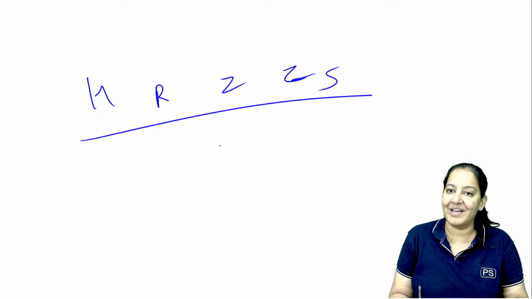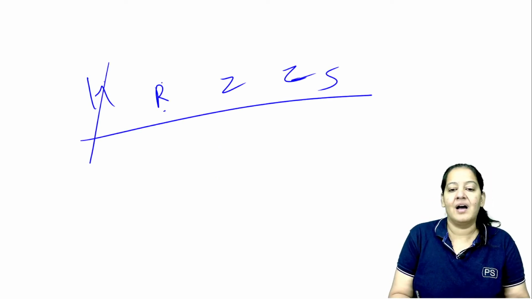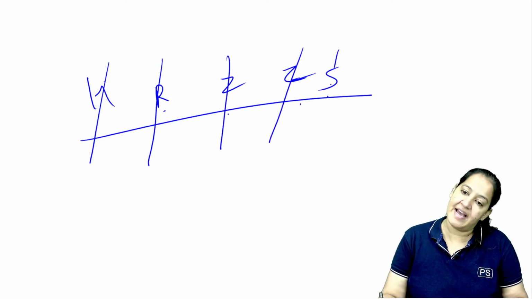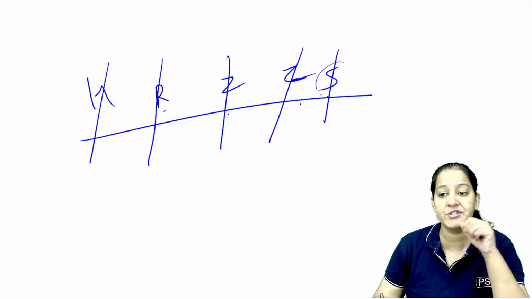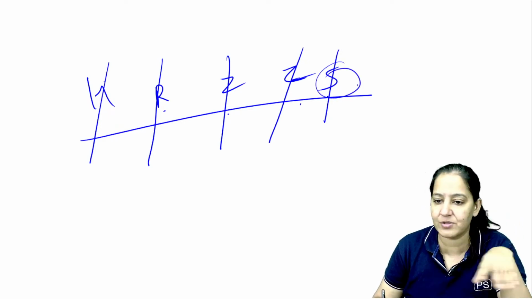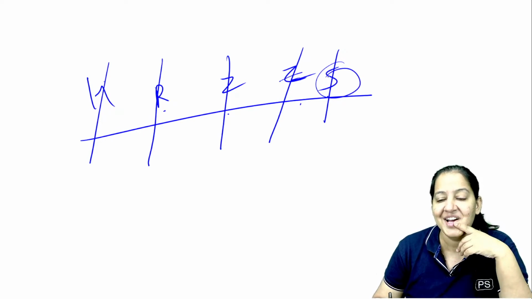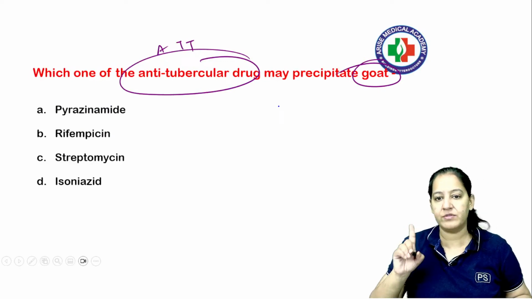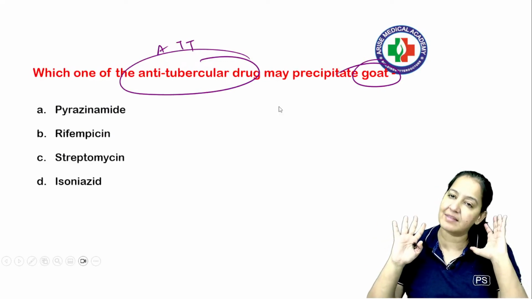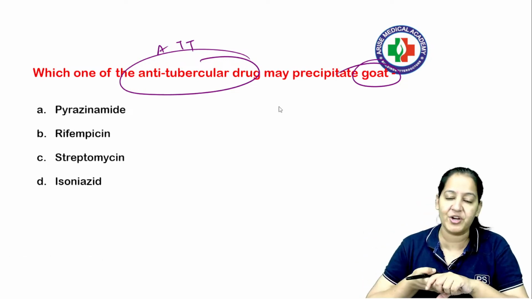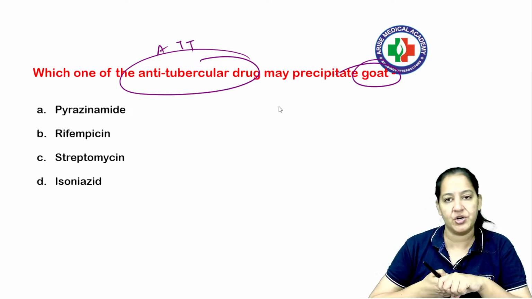HRZES. How many of you know that? H is isoniazid, R is rifampicin, Z is pyrazinamide, E is ethambutol, and S is streptomycin. Streptomycin is one of the aminoglycosides, which is a protein synthesis inhibitor, right? Rest all are new drugs that I will explain to you, right? So these are the 5 drugs that are used in DOTS, okay? So always you will get one question. Very frequently a question on ATT comes every year. Hardly will you find any question paper without a question on ATT.